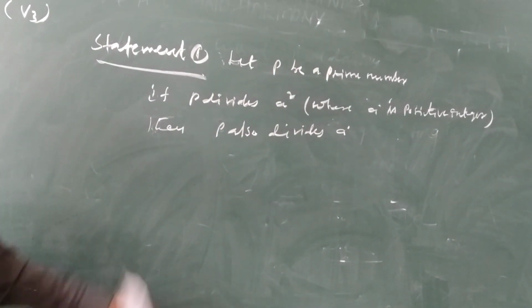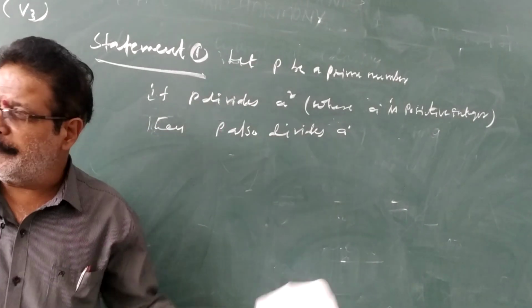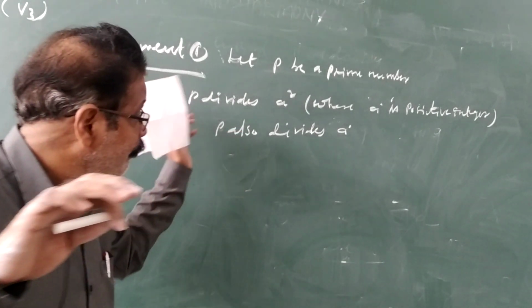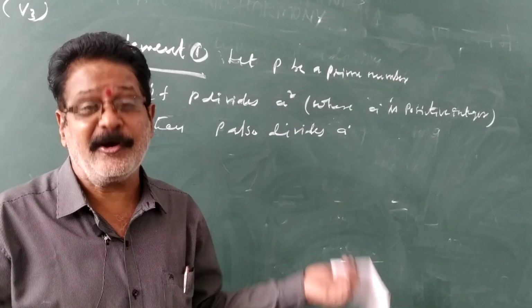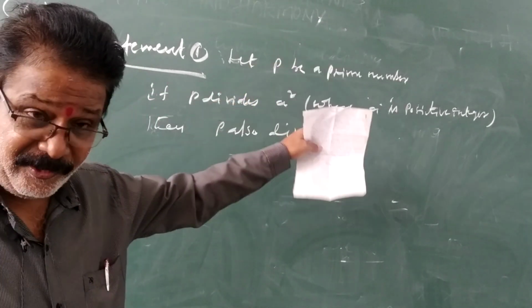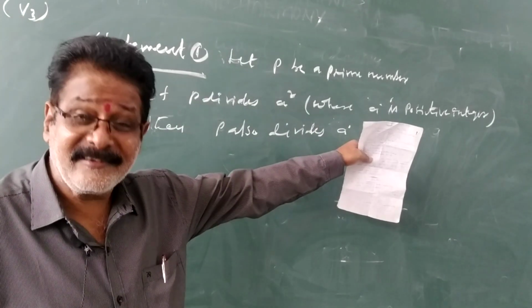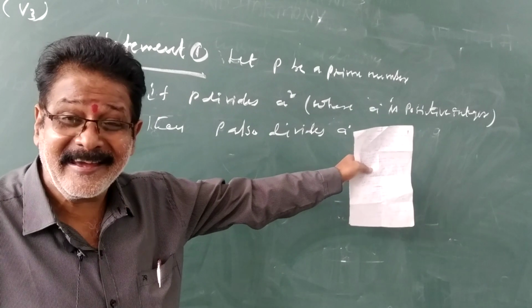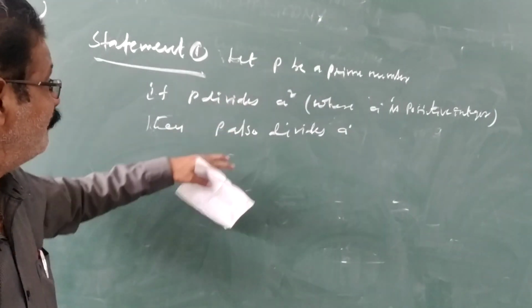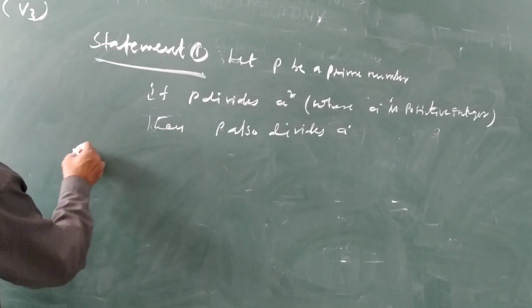What is statement 1? If p divides a square, what is p? p is any prime number. It may be 2 or 3 or 5 or 7. What is a? a is any positive number. So if p divides a square, the square of any number, p also divides its square root. The square root of a square is a. If p divides a square, p also divides a. Mathematically, you can prove this like this.